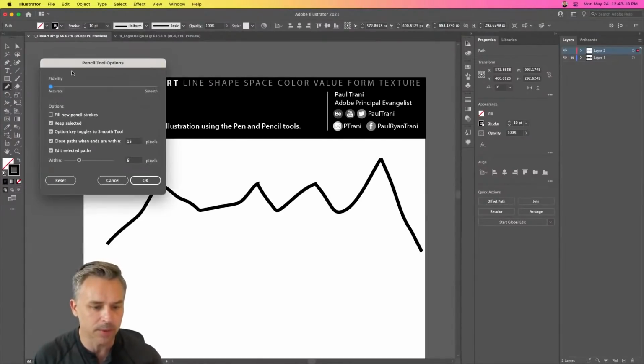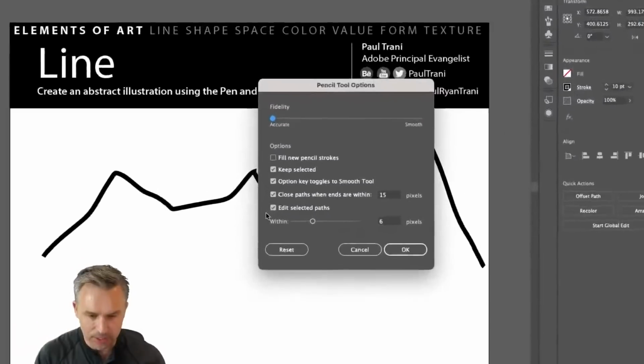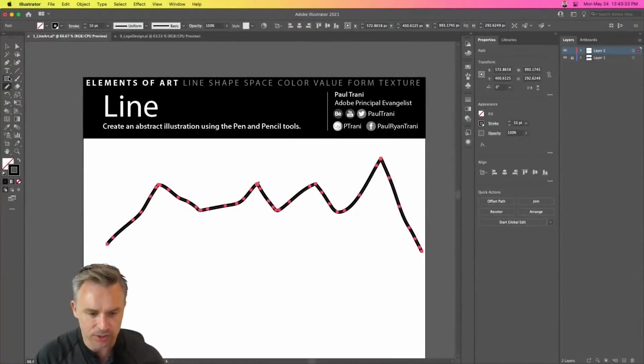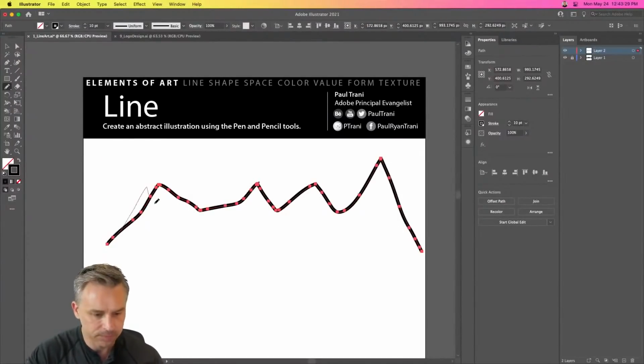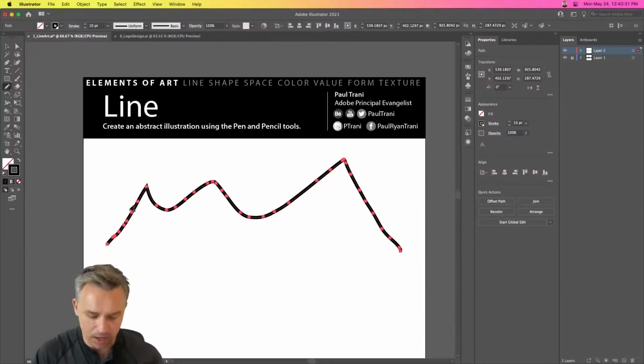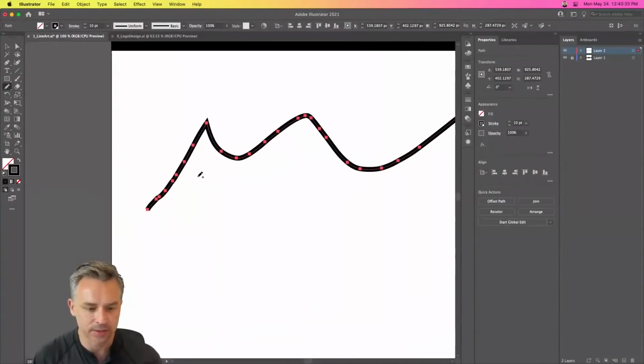So if we double click on the pencil tool, we can see, hey, you know what? Actually, I should make sure, Command H, to keep it selected. So here it is. I'm going to keep it selected. Drawing, oops. Like that. I can redraw this mountain range.